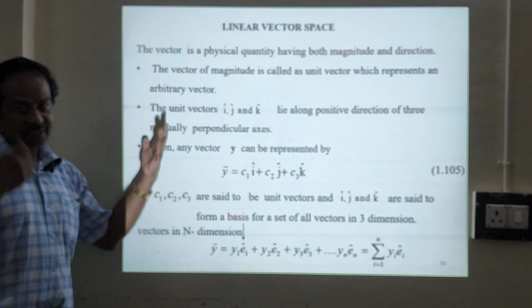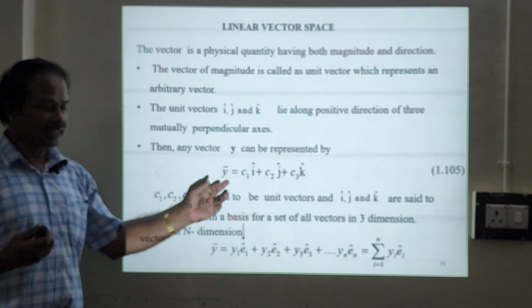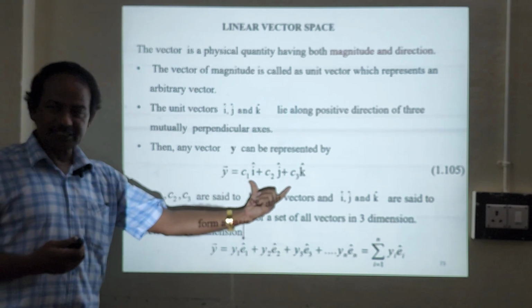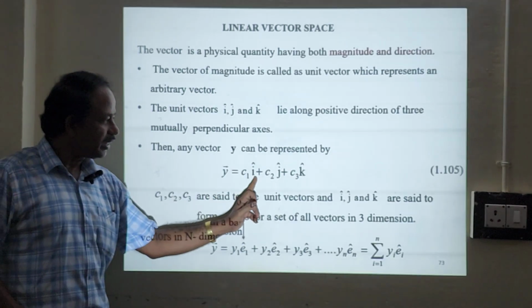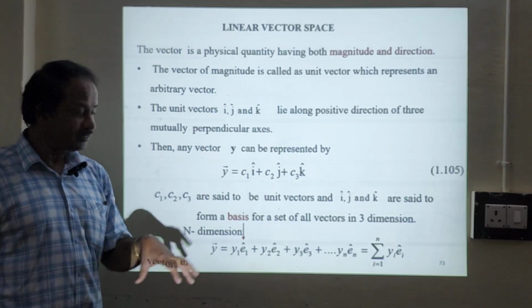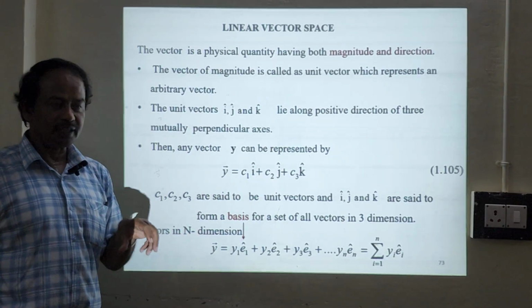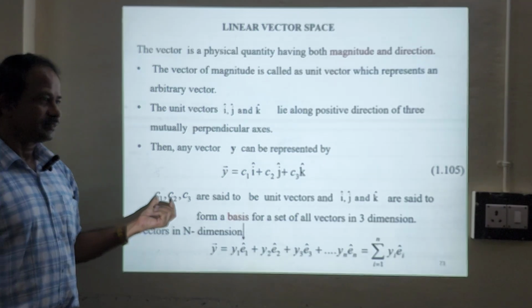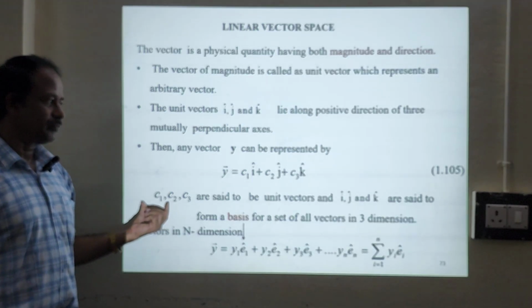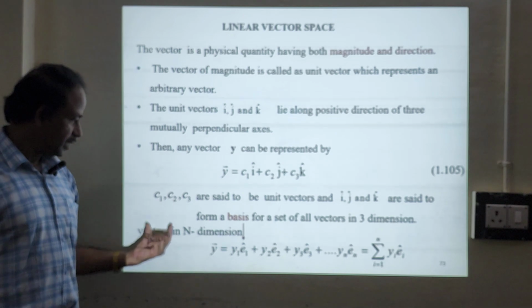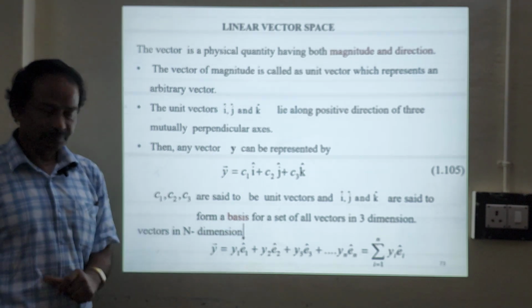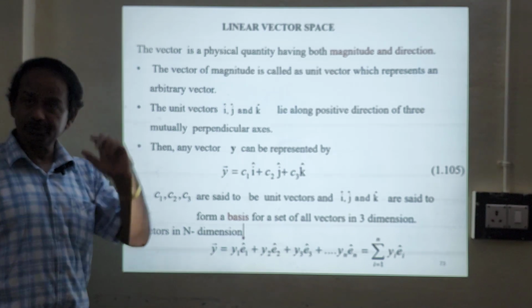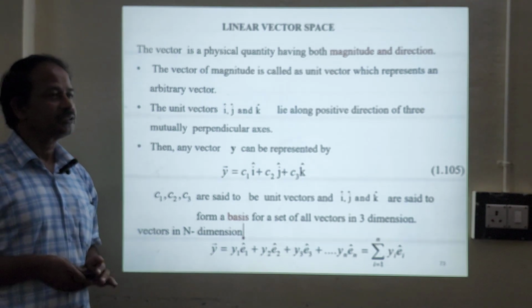Any vector y can be represented in terms of this expression c1 i plus c2 j plus c3 k. i, j, k are basis vectors. C1, C2, C3 are coefficients. So i, j, k are unit vectors, and they form a basis in 3D. Suppose we go for n dimensional space.